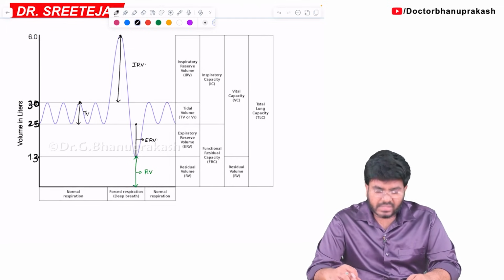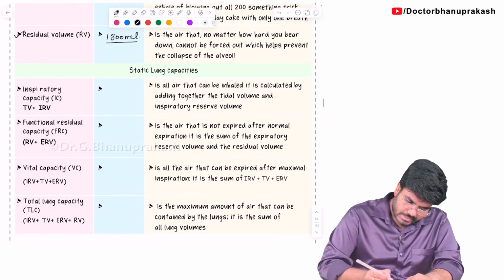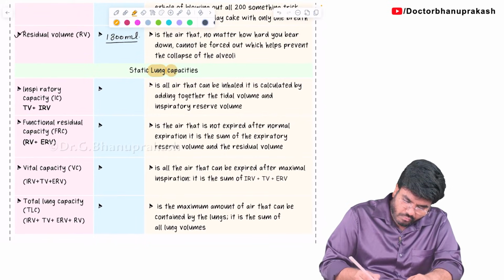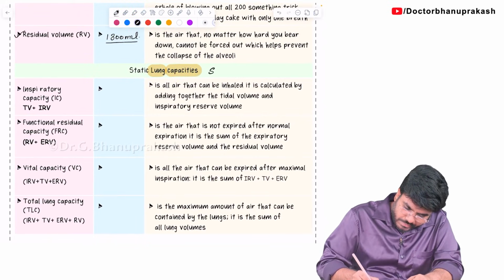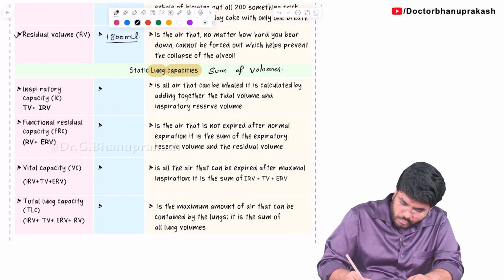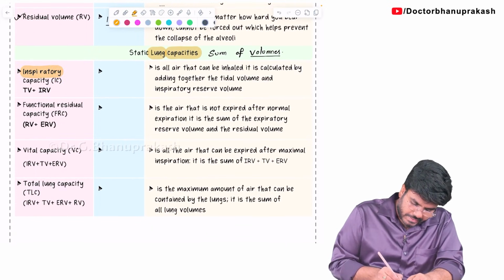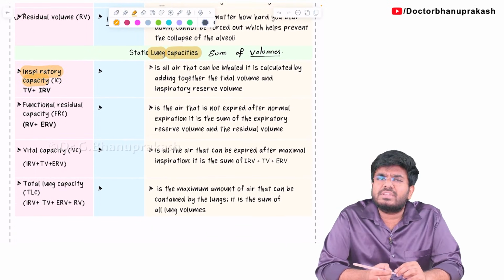Now, after discussing the volumes, look at the capacities. What exactly are the capacities, guys? Capacities are nothing but the addition of volumes, the sum of volumes. If you add 2 or more volumes, you will get the capacities. What is the first capacity? Inspiratory capacity.